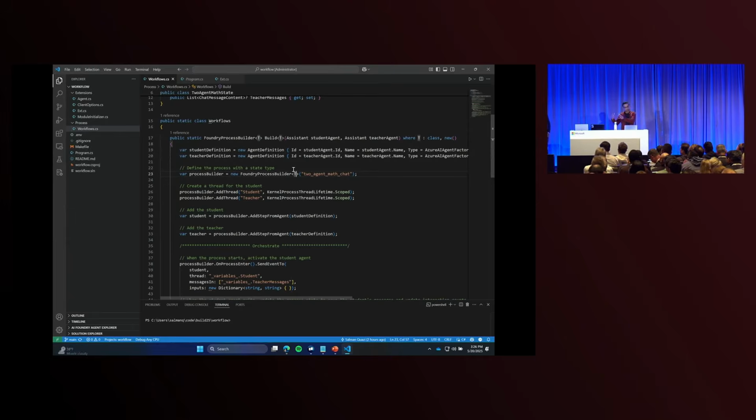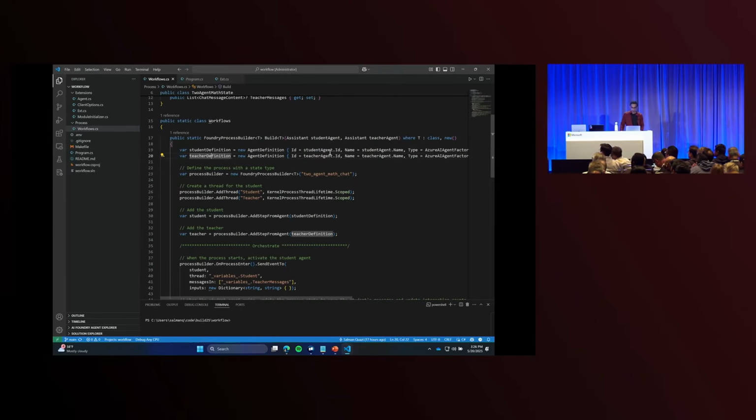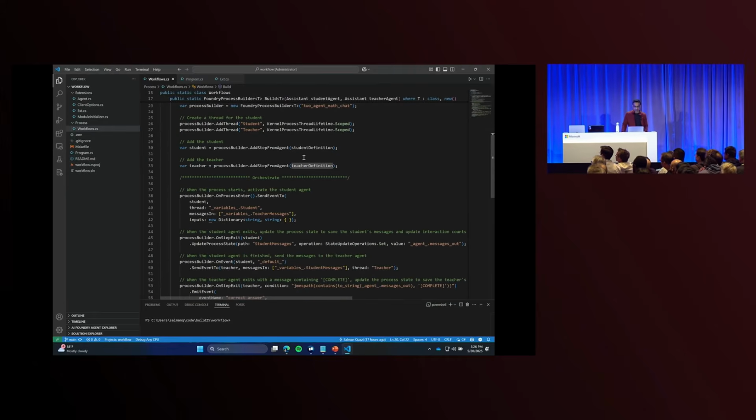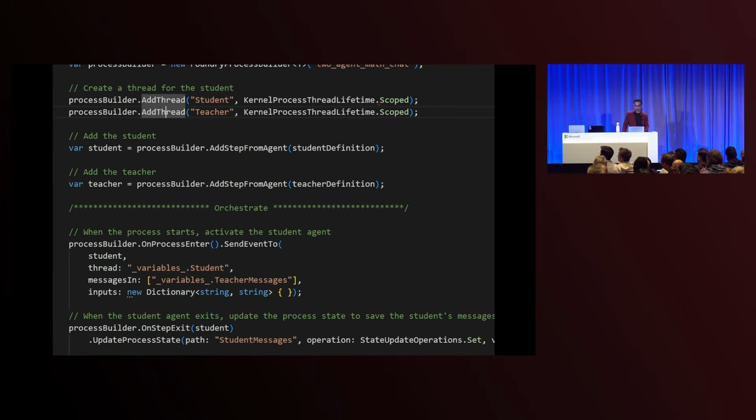So it's sort of bringing that same concept into multi-agents. And so here I've got two agents that are configured external to this method, and they happen to be creating two specific threads that they are using. So you can see this term scoped. What this means is that these two agents have a narrow view of the world. They get to see only the things that they are operating on.